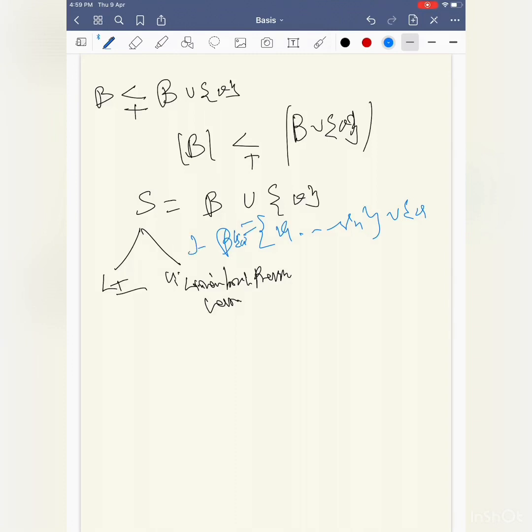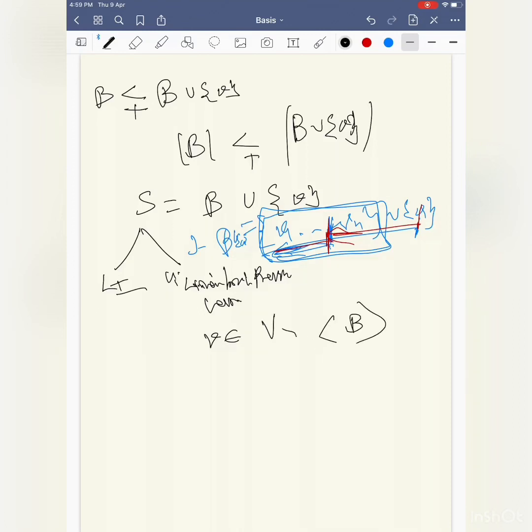Any vi cannot be written as a linear combination of previous ones because B itself is linearly independent. So only this v could be written as a linear combination of the previous ones. But remember that this v was taken from V minus the span of B.